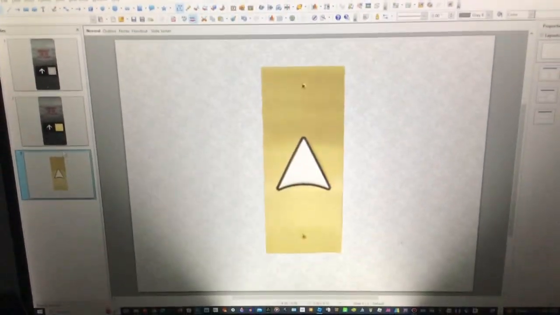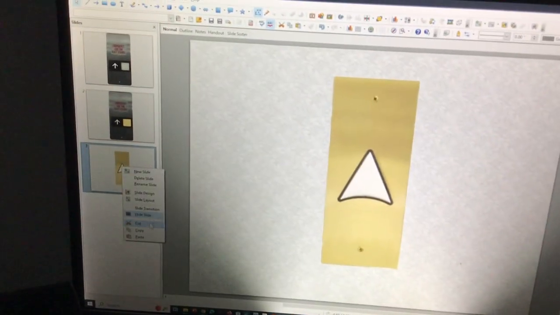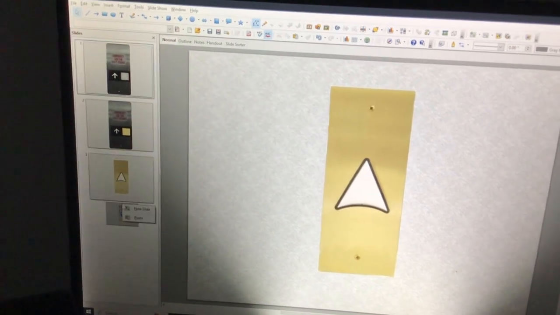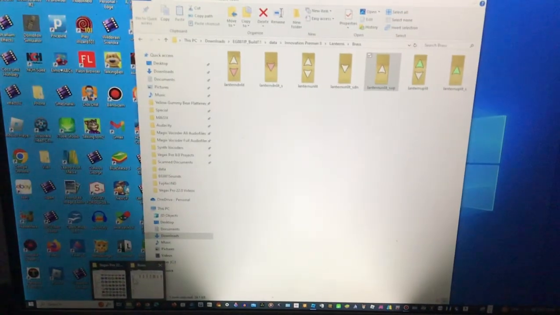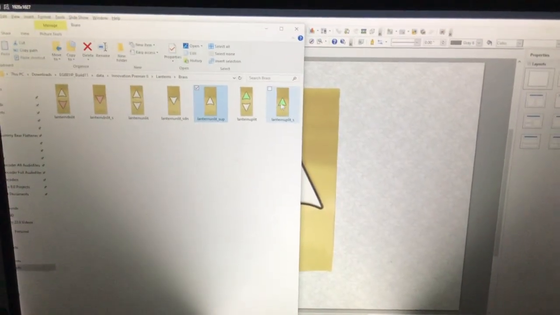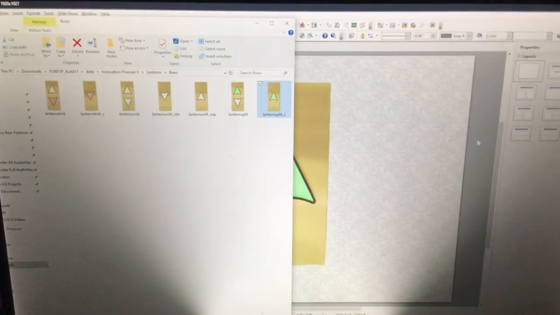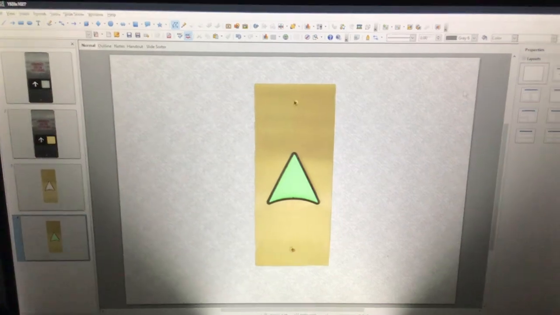Alright, so there's the lantern and the call button I already did. And we're gonna press copy. I always do. And then you're gonna paste the new slide to make the lantern lit. And so what we want to do is we're gonna click this. There. Now there's the lantern lit up.